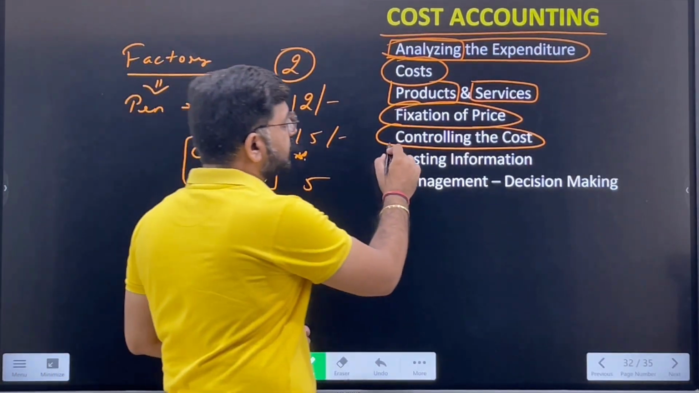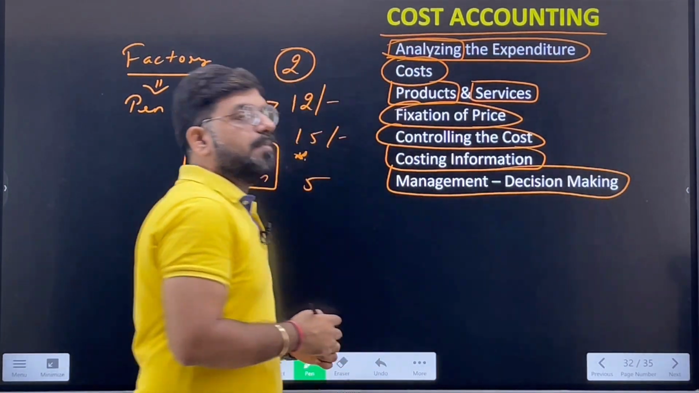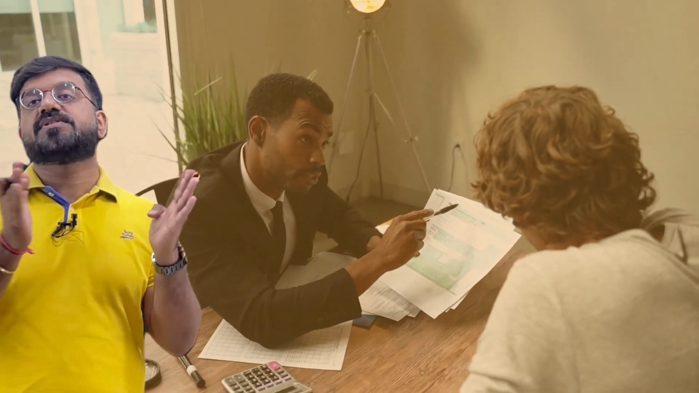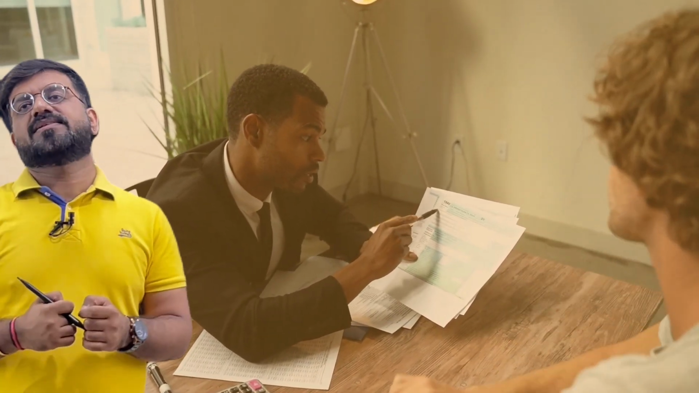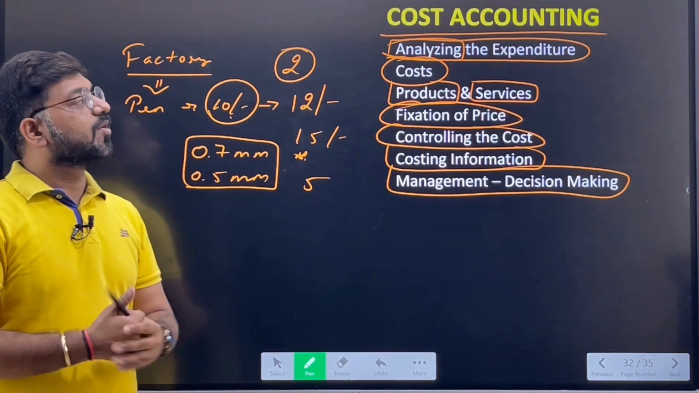Next, the costing information, and apart from that, management decision making. Obviously, management then takes a decision. Yes, we can control the cost. Yes, we can reduce the activities which are being done in order to produce the pen. All these things are figured out, and all these controls in costing are done in cost accounting.